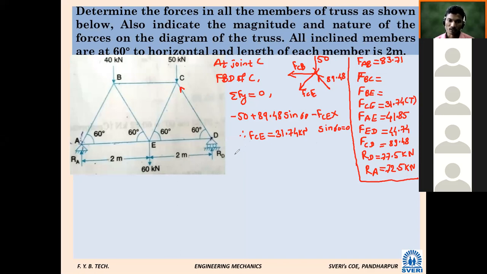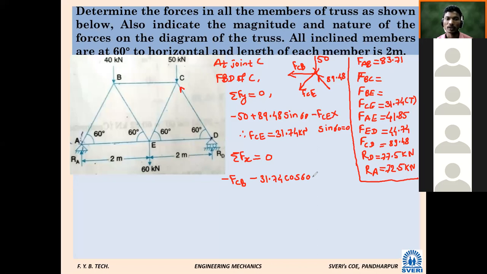FCB. If we apply summation Fx equal to 0, which value will we get? FCB. Whether FCB will come minus or plus? Minus FCB, and again minus FCE. The FCE value we got is 31.74, cos or sine? Cos 60.